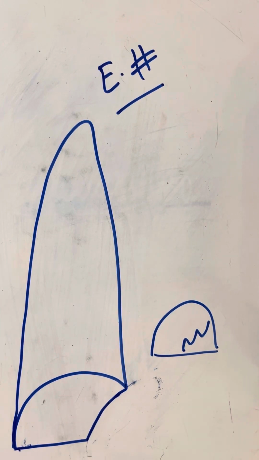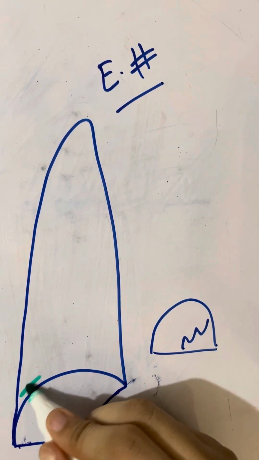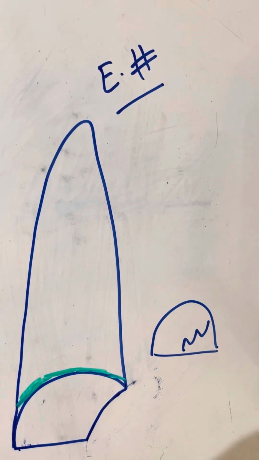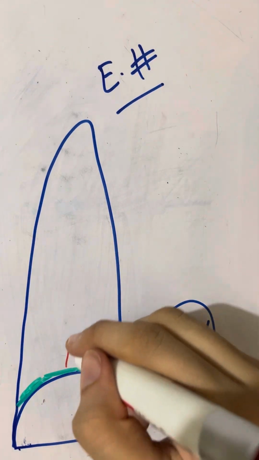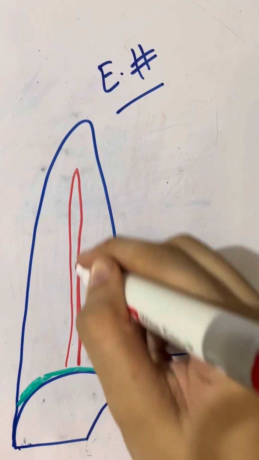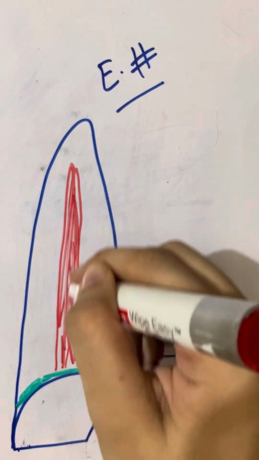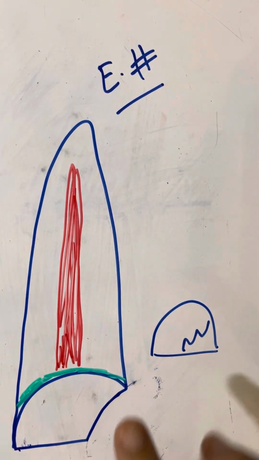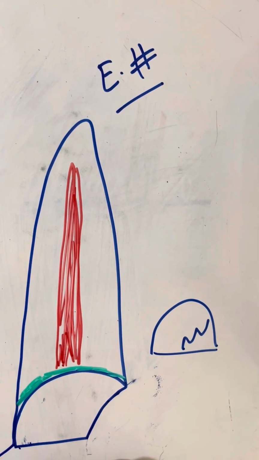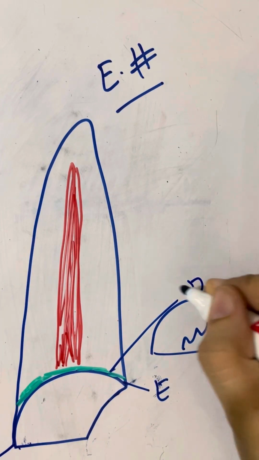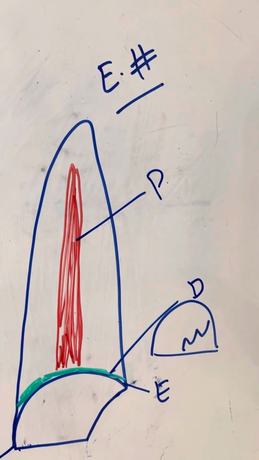But in enamel fracture, there will be some loss of the tooth substance. Then comes enamel and dentine fracture. We consider this as enamel, this as dentine, and this is the pulp of the tooth.